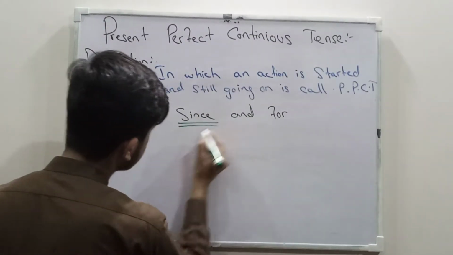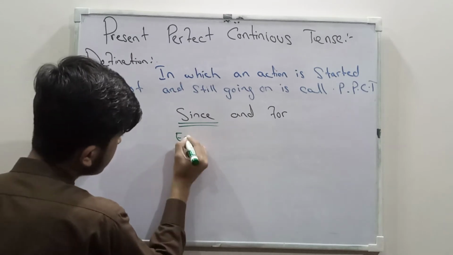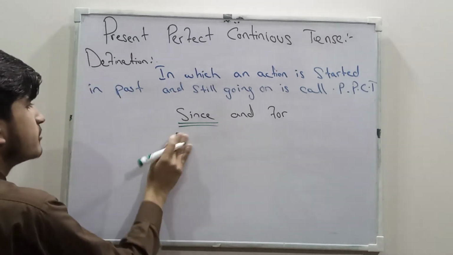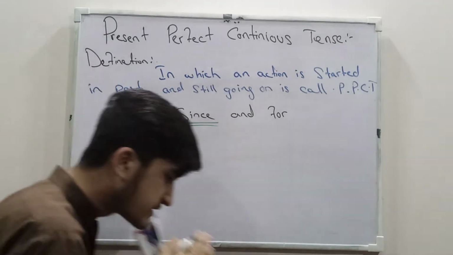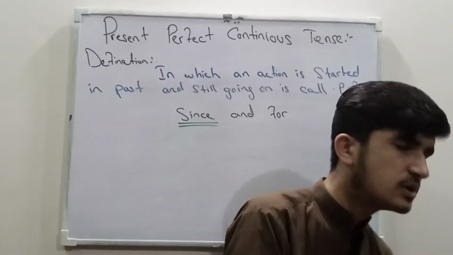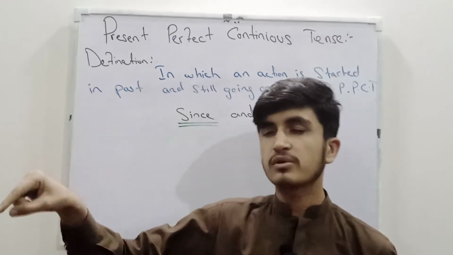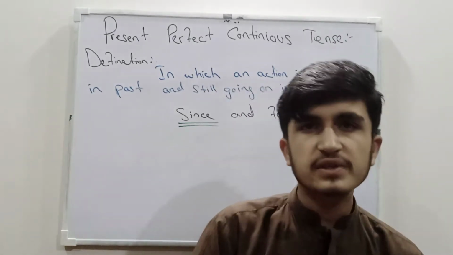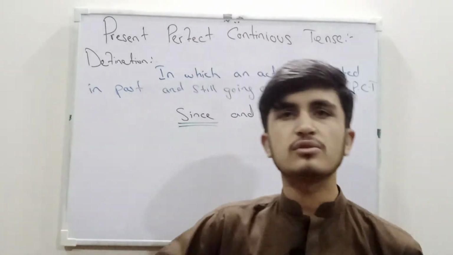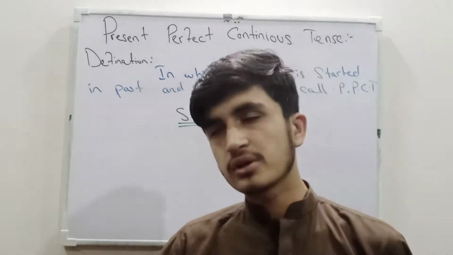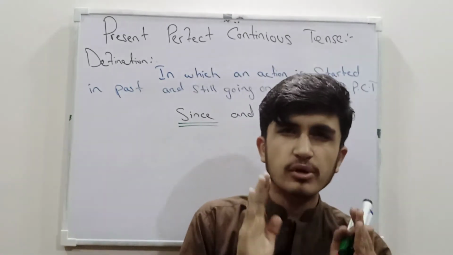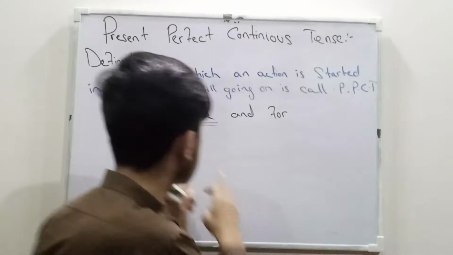First of all, since is exact time, the sure time which you know. When you discuss something and you know about the time, that yes, I am sure that this action was started at that time, then we use since.